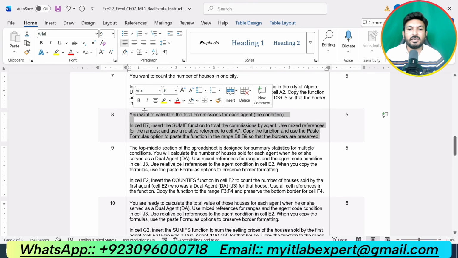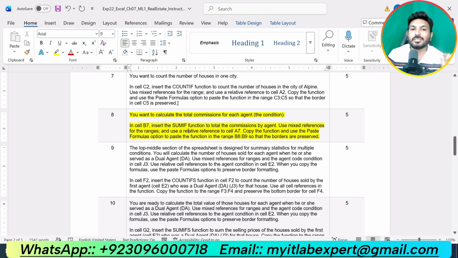Step number 8 is saying you want to calculate the total commission for each agent. In cell B7, insert the SUMIF function to total the commission by agent. Use mixed references for the range and use a relative reference to cell A7. Copy the function and use the paste formulas option to paste the function to the range B8 up to B9 so that borders are preserved.